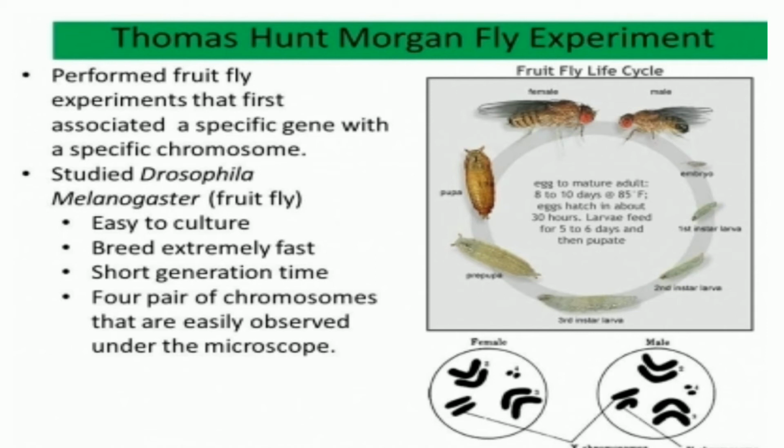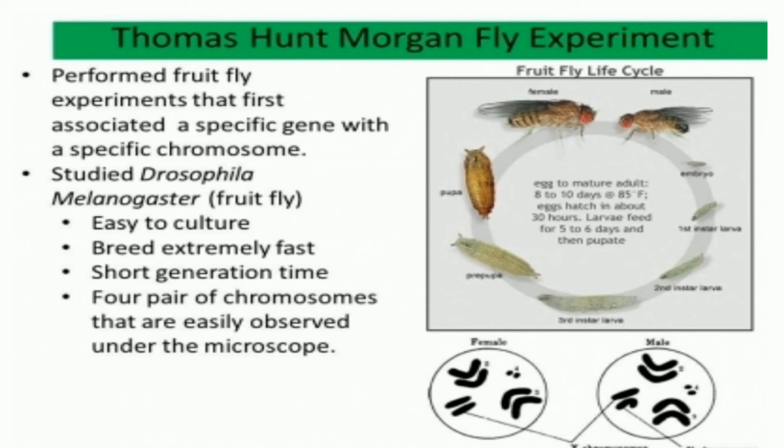And one such scientist was Thomas Hunt Morgan, commonly called Morgan, and his famous experiments with Drosophila melanogaster, a fruit fly.